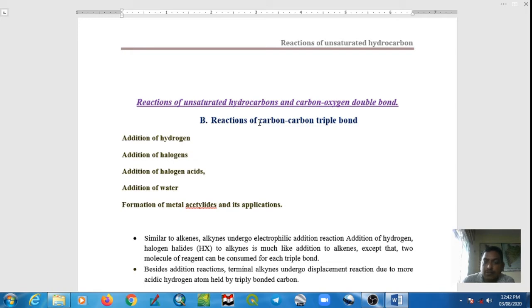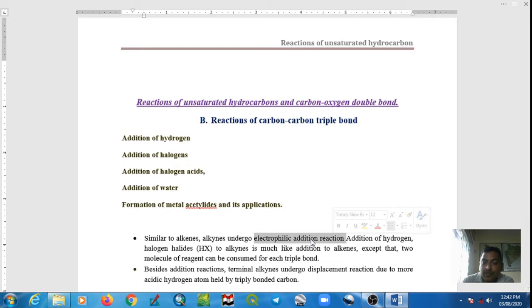We know that carbon-carbon double bond shows halogenation, hydrogenation, and addition of halogen acid. Similarly, carbon-carbon triple bond also shows electrophilic addition reactions.